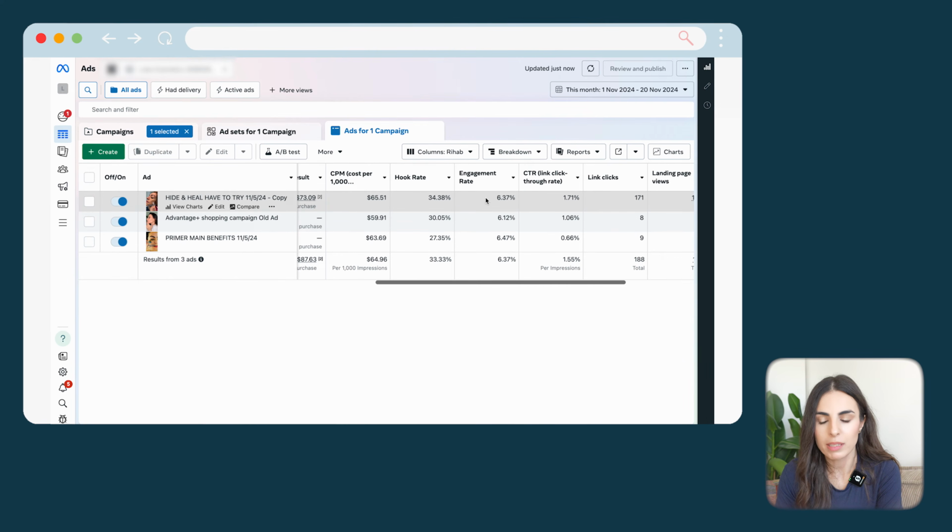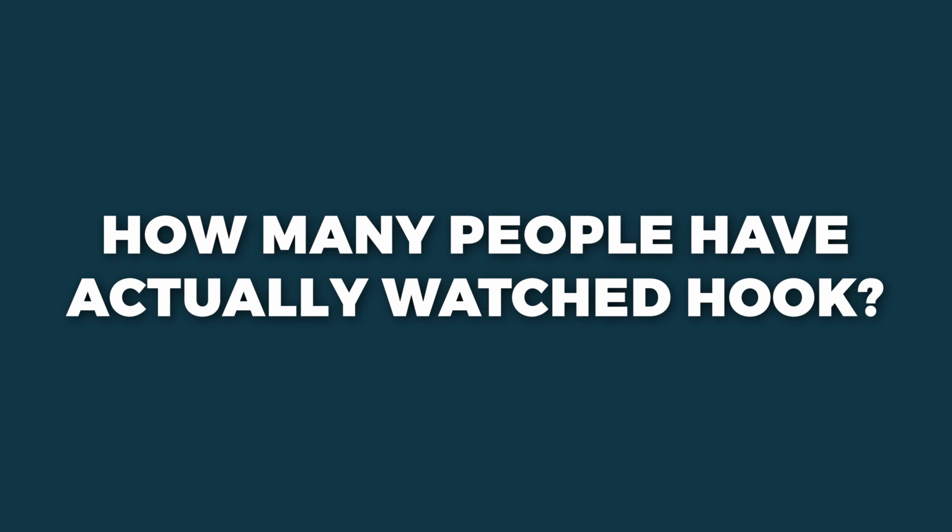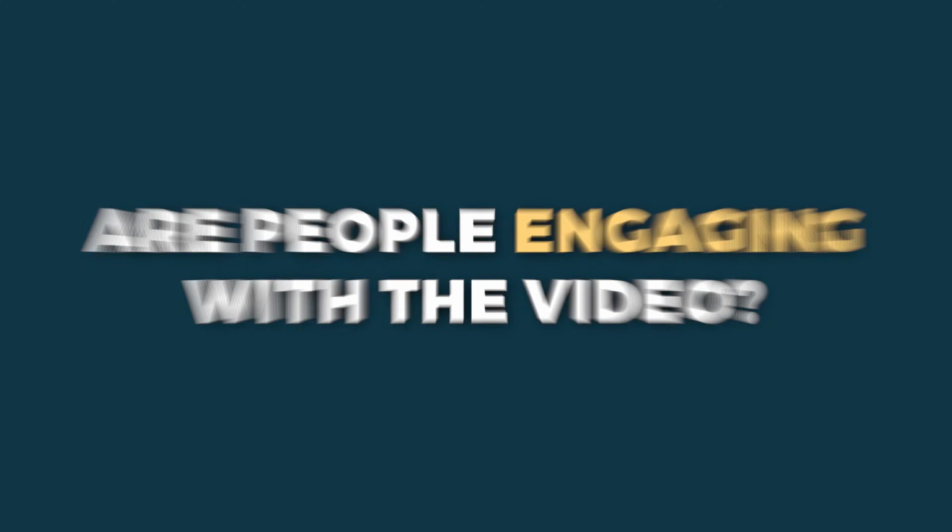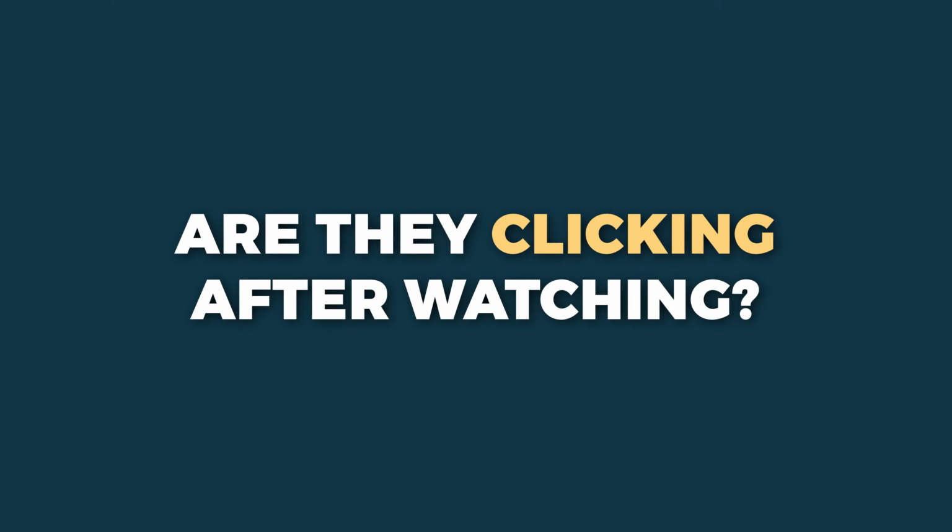After the hook and the engagement rate, we move to the link click-through rate, and this is a very important metric. We've known how many people have actually watched the hook, which is the first metric, so we know our hook is working. Then we move to the next thing: are people engaging with the video? Are they watching? Now we move to the third step: are they clicking after watching? Which is our main purpose. We want them to click, we want them to go to the website, we want them to see the product page, and hopefully to convert. So the click-through rate is super important. And always keep in mind that your ad's job is to make people move from Facebook and Instagram to your website. This is the most important thing.